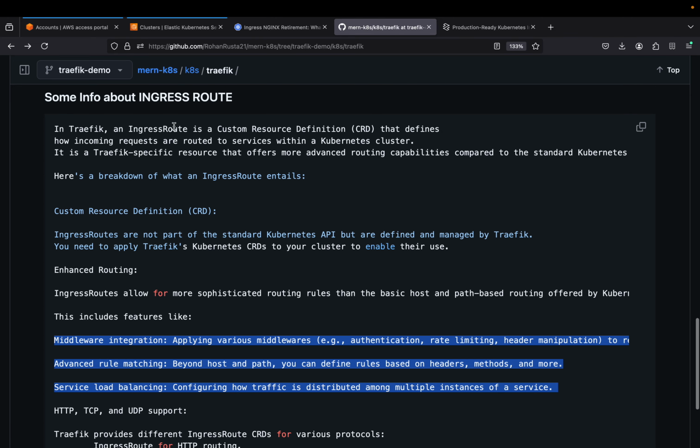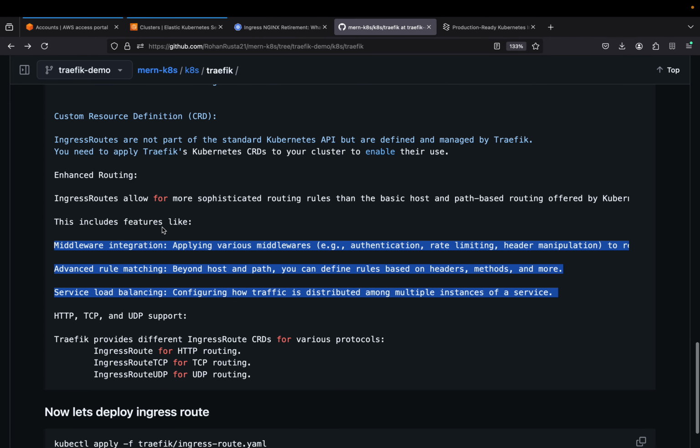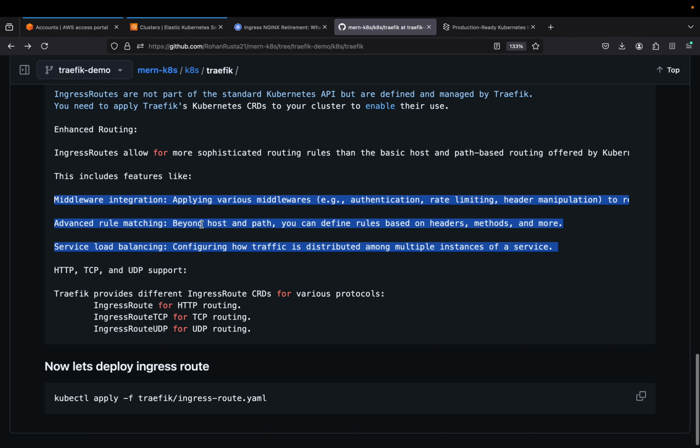So these three features are included in Ingress Route. And yeah, one more thing. Traefik also provides you the Gateway API, but I didn't get time to create any POC for that. So maybe in coming days, I will be creating a separate video for the Gateway API, like how you can use the Gateway API of Traefik. It will be very similar to how we have implemented it for NGINX. But yeah, I will try to cover that as well.